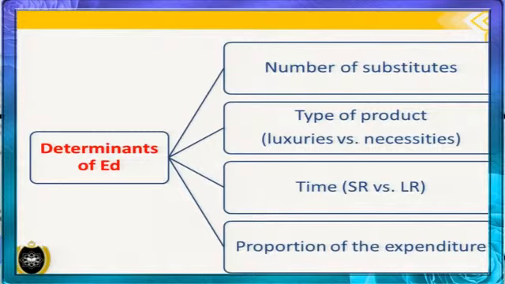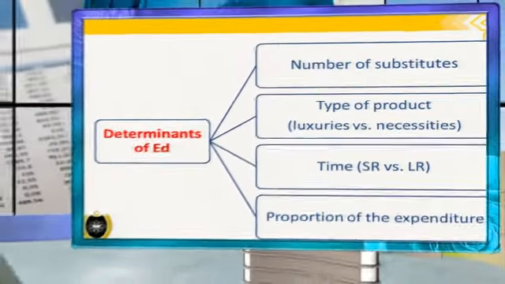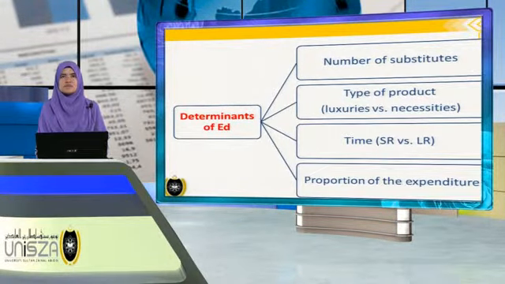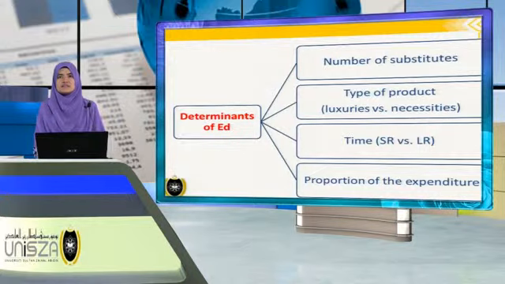Generally, the larger the number of substitute goods available, the greater the price elasticity of demand. When we compare luxuries and necessities products, luxuries are more elastic than necessities. The product is more elastic in the long run compared to the short run.